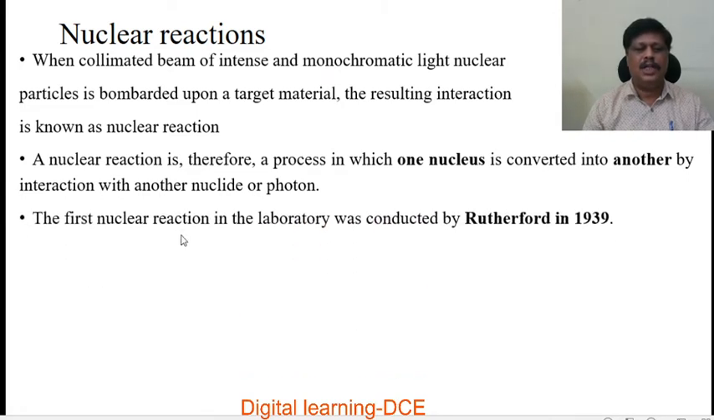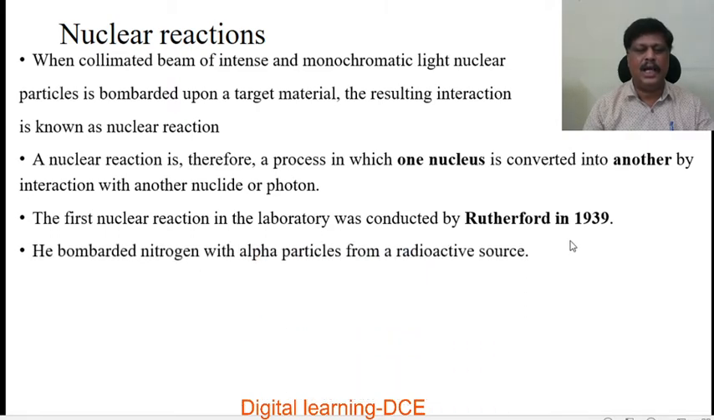The first nuclear reaction in the laboratory was conducted by Rutherford in 1919. He bombarded nitrogen with alpha particles from a radioactive source. So Rutherford bombarded nitrogen with alpha particles. That means nitrogen is the target nucleus and the alpha particle is the bombarding particle, which is emitted from the radioactive source.